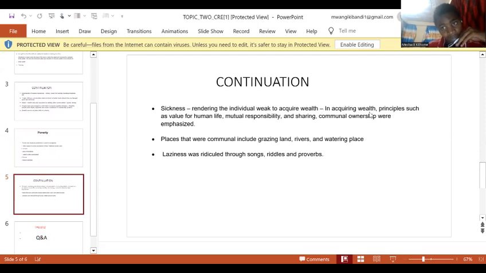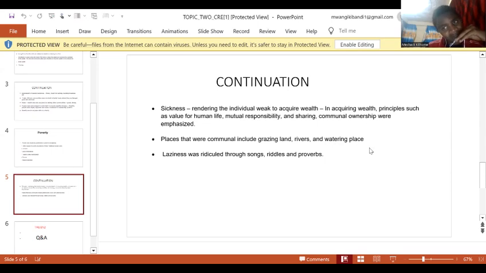In acquiring wealth, the principle was a value for human life. Mutual responsibility and sharing and communal ownership were emphasized. Last but not least, places that were communal include grazing land, rivers, and watering places.